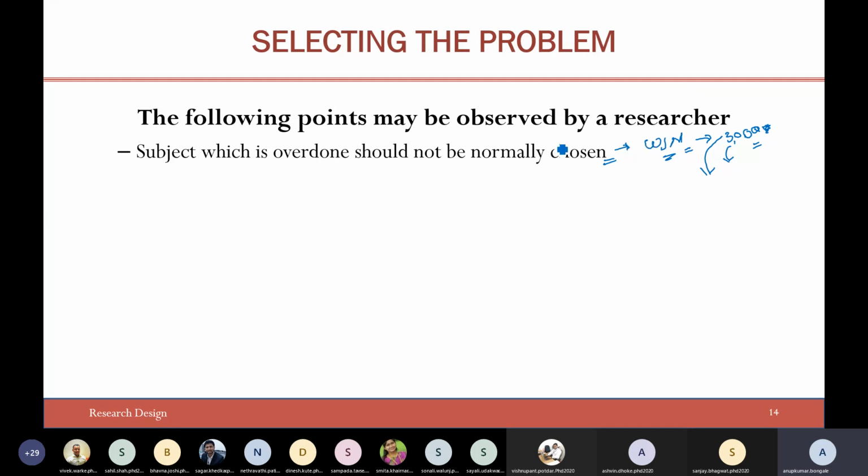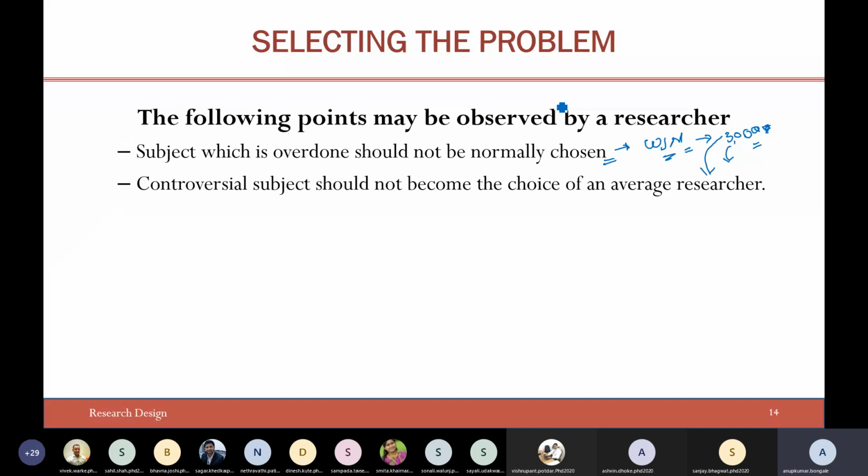So you should not take a problem statement which is normally overdone, and you should also not end up in a situation like, okay, if you propose a solution, obviously that will come out, right? That should not be the case. That is where one should be very cautious. A subject which is overdone should not normally be chosen, so everyone should take care.